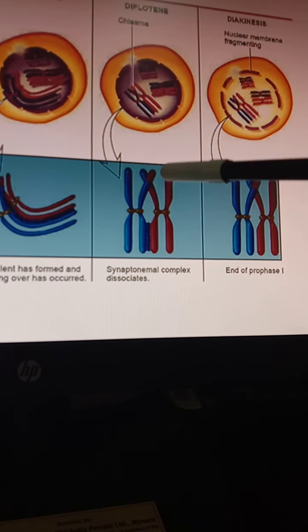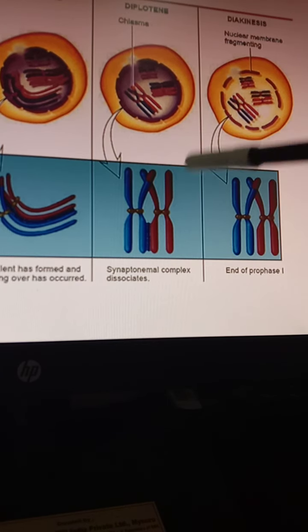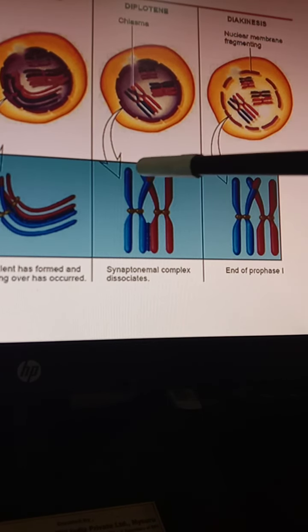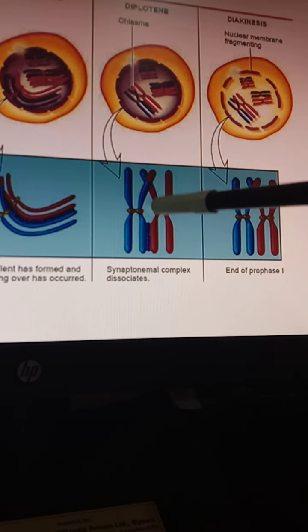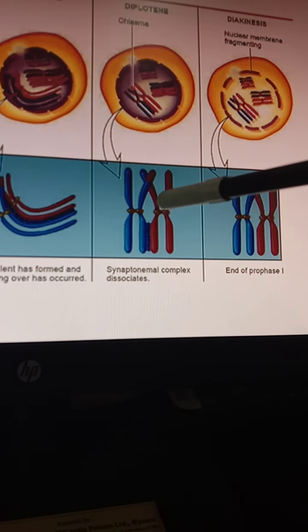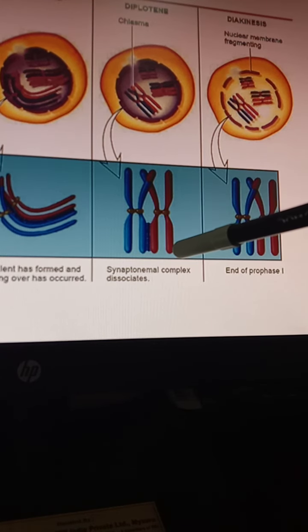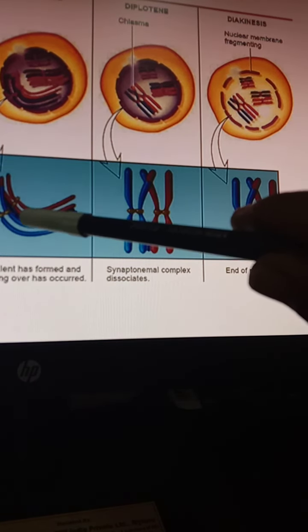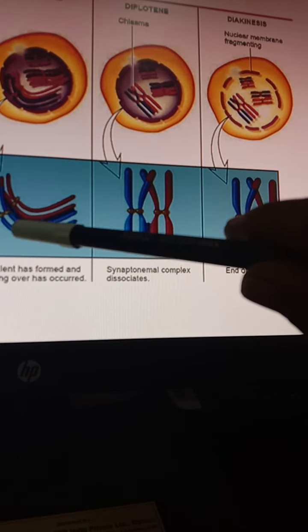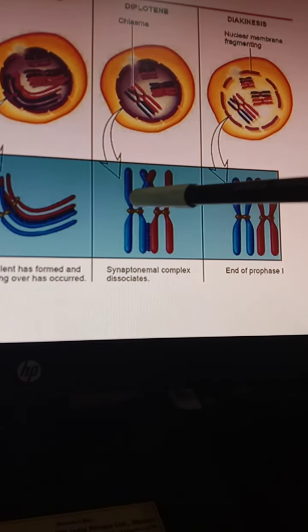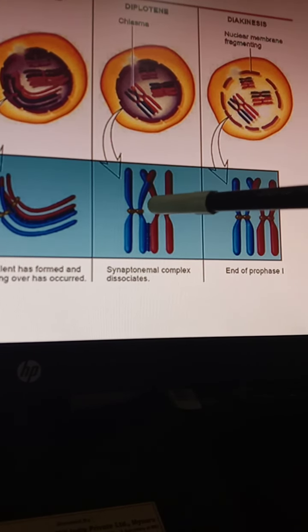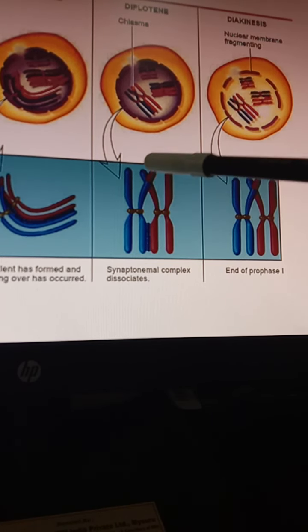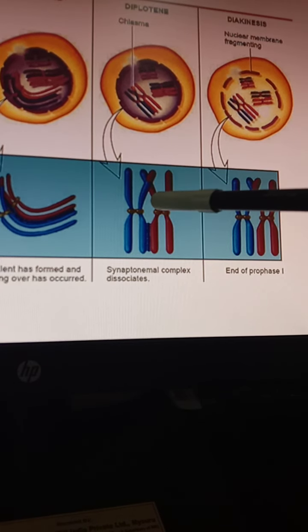This is the chiasmata. Chiasmata stands for the Greek chi structure, so a chi-like shape will be formed. That's why it is known as the chiasmata formation stage, and this occurs during the diplotene stage. Once the chromosomes cross over and the exchange of genetic material is completely done, the chromatids start pulling apart. When they start pulling apart, a chiasma, or chi-shaped structure, is formed. This is the characteristic feature of the diplotene stage.